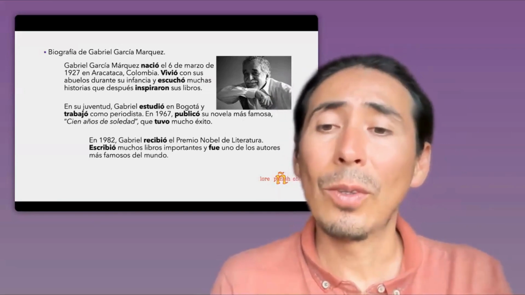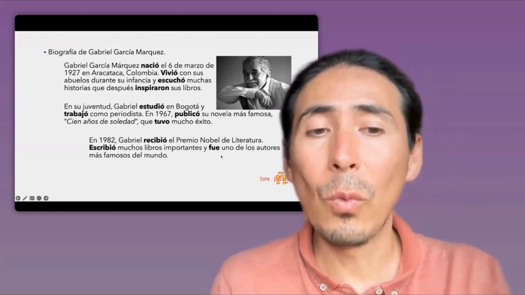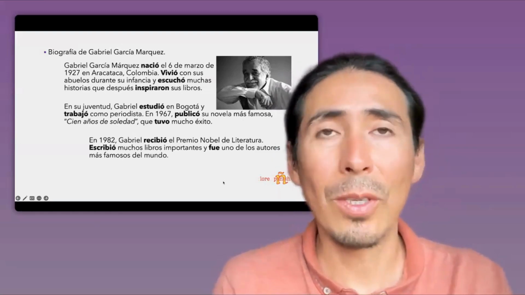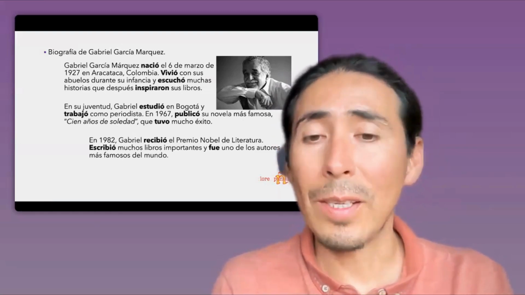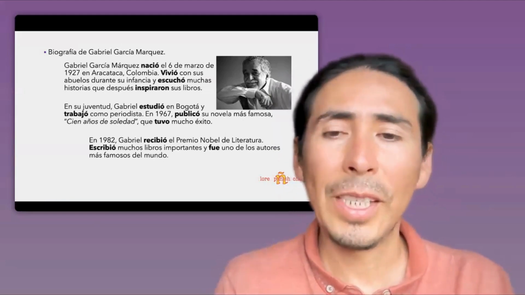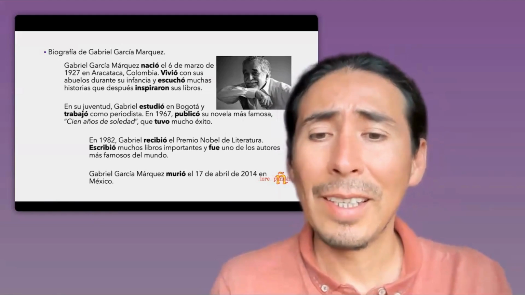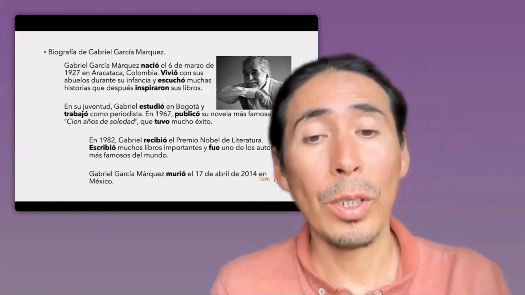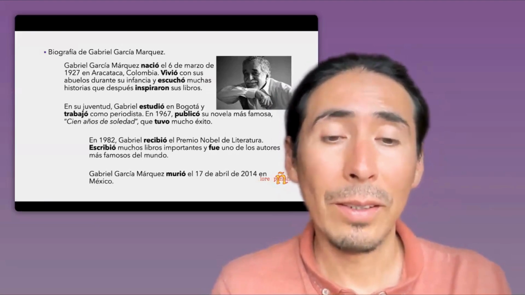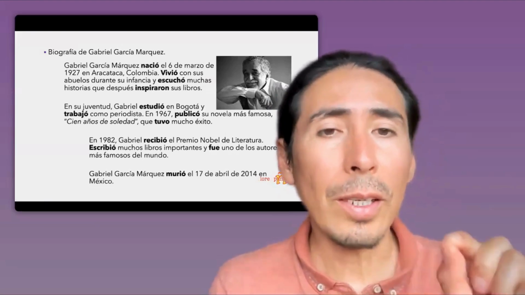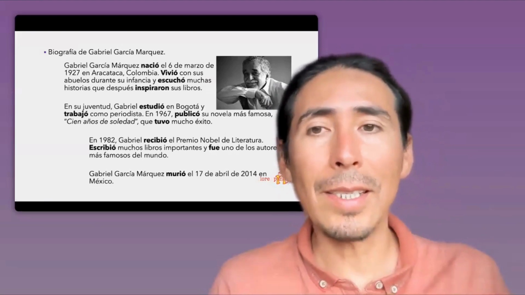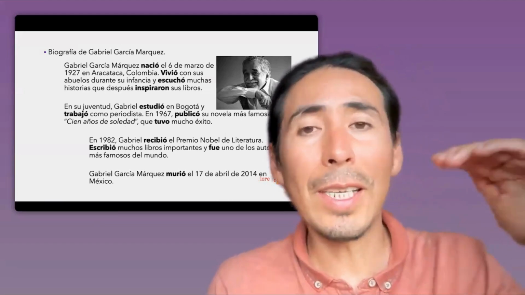He wrote a lot of books. He was one of the most famous writers in the world, and still is. And Gabriel García Márquez murió. He passed away.